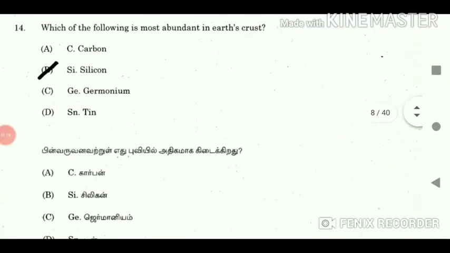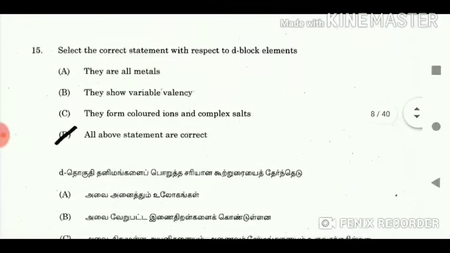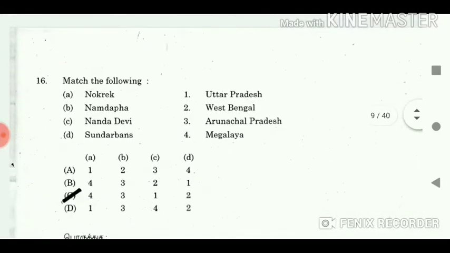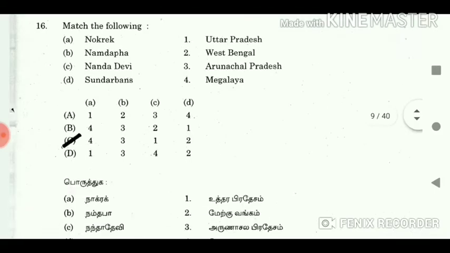14. Which of the following is most abundant in Earth's crust? Answer: C. Silicon. 15. Select the correct statement with respect to D block elements. Answer: all above statements are correct. 16. Match the following. Answer: A4, B3, C2, C1, D2.